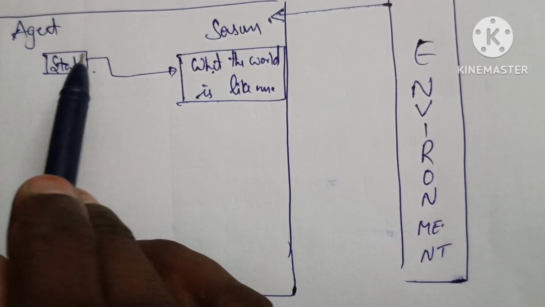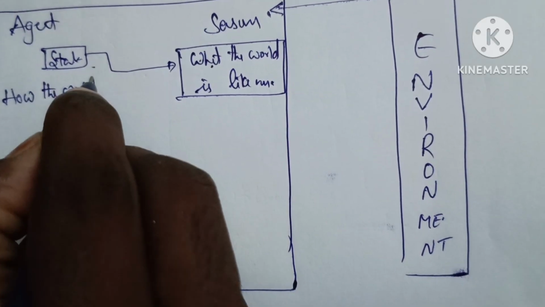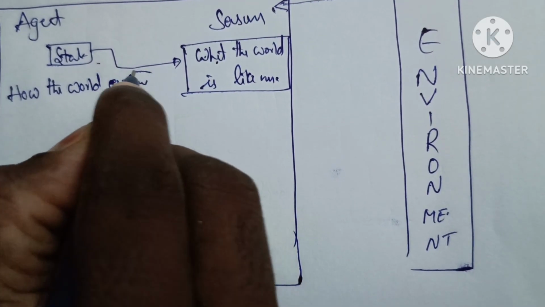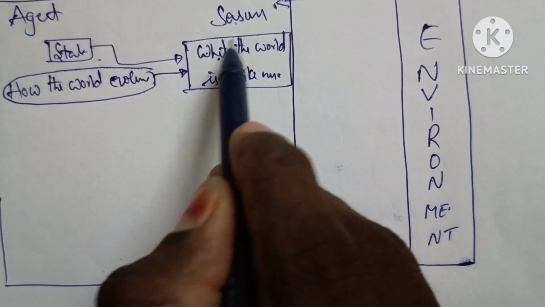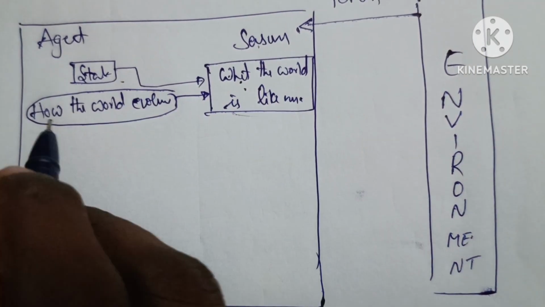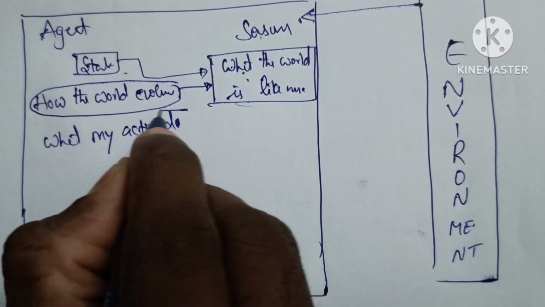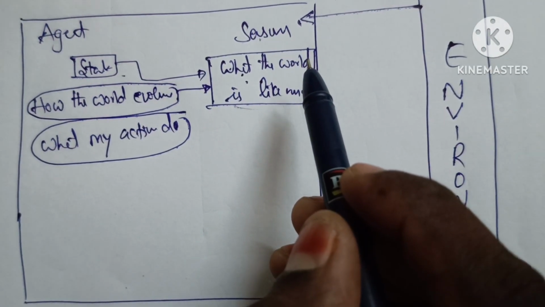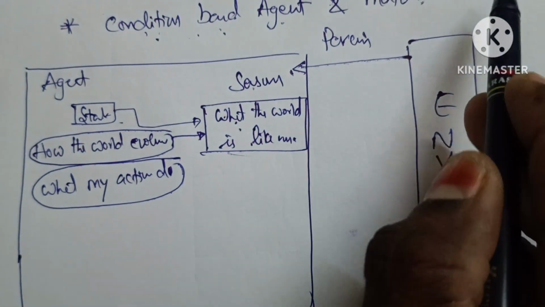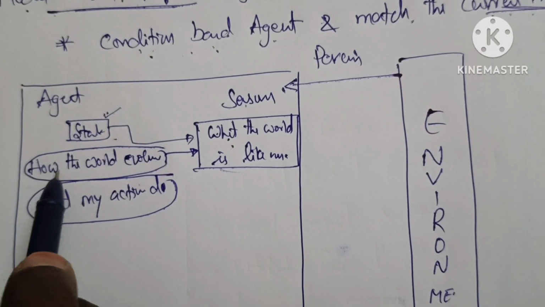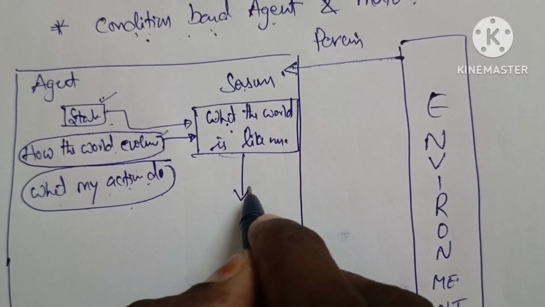That means bias. What is the previous experience? Along with one more, how the world evolves. This is also one state we are using in this: what action is taken in this situation. Next one is what my action do. So compared with simple reflex based agent, we are mainly focused on condition. But here: current situation, what is the present state, how the world evolves, what my action do. Based on these three states, then only we decide.